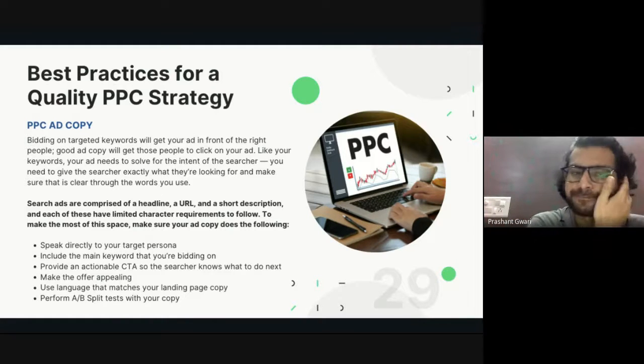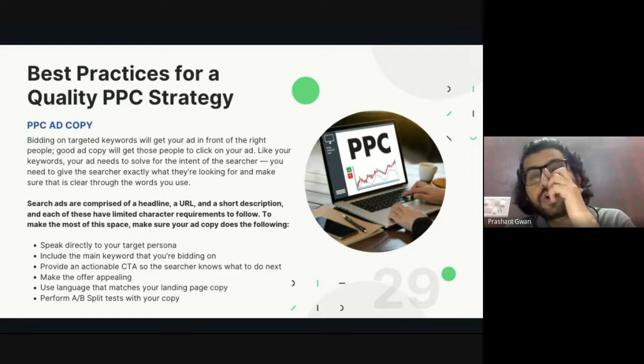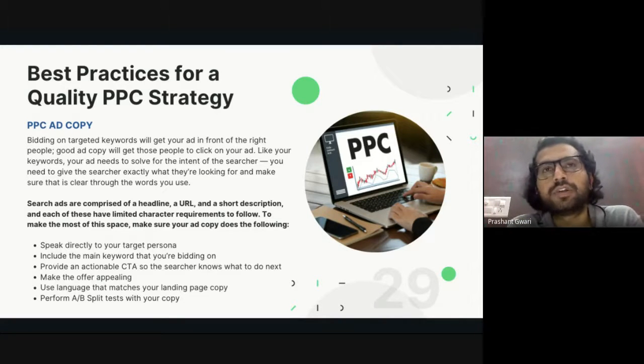Now the fifth one is use language that matches your landing page copy. That means the content you are publishing on your website page should match your ad copy.